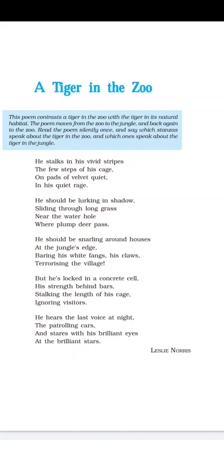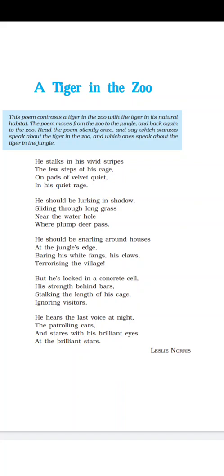So contrasting, contrast means opposite. So the poet is putting one tiger who lives in the zoo on one side, and another tiger on the other side.